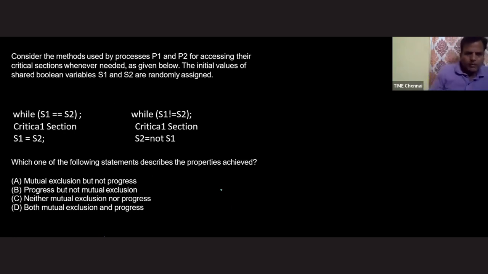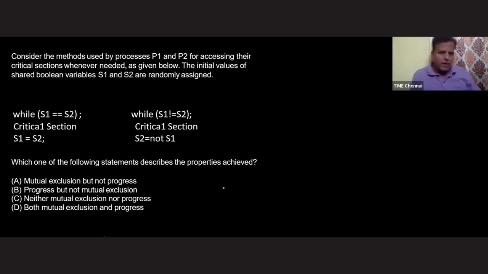Okay, fine. Tell me. Consider the method used by the processes P1 and P2 for accessing the critical section whenever needed, as given below. The initial values of the shared Boolean variables S1 and S2 are randomly assigned. So please tell me which of the following statements describes the property achieved. So mutual exclusion and progress. Mutual exclusion is guaranteed or not, progress is guaranteed or not. We have to check this one.